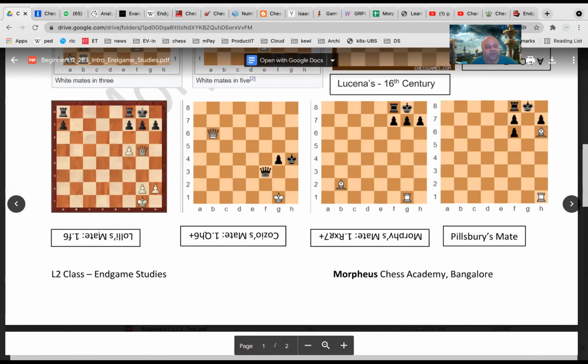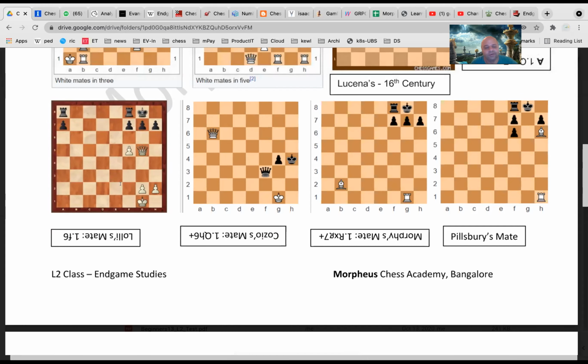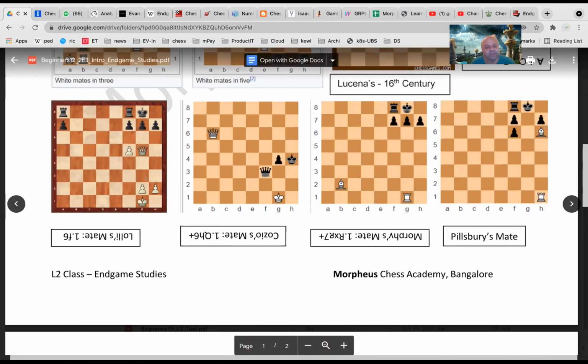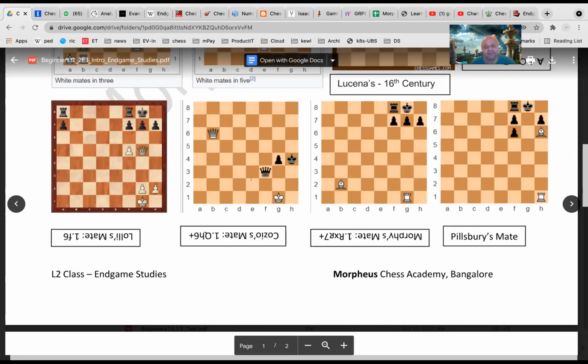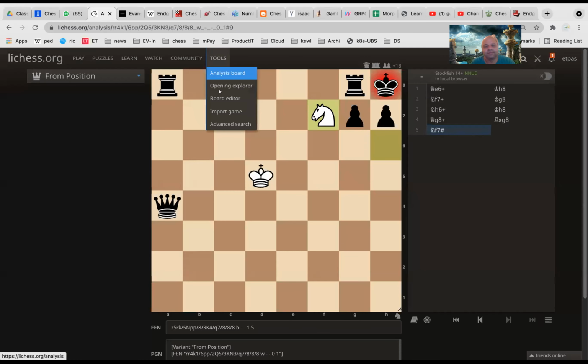So let me show you another famous mate called Loli's mate. Again, it is from at least 300 years ago. This is the position on the left side here. See, white to play and checkmate in 3 moves. I'll put it on the screen. Already so many people have raised their hands. Don't read the solution, but I will put it here.